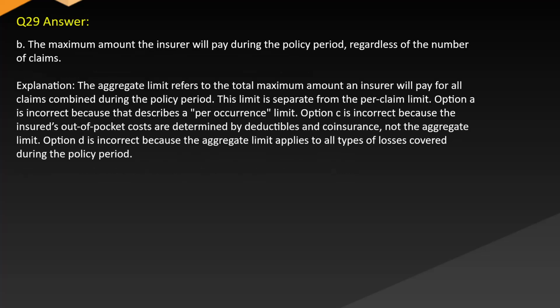Answer: B. The maximum amount the insurer will pay during the policy period, regardless of the number of claims. Explanation: the aggregate limit refers to the total maximum amount an insurer will pay for all claims combined during the policy period. This limit is separate from the per claim limit. Option A is incorrect because that describes a per occurrence limit. Option C is incorrect because the insured's out-of-pocket costs are determined by deductibles and coinsurance, not the aggregate limit. Option D is incorrect because the aggregate limit applies to all types of losses covered during the policy period.